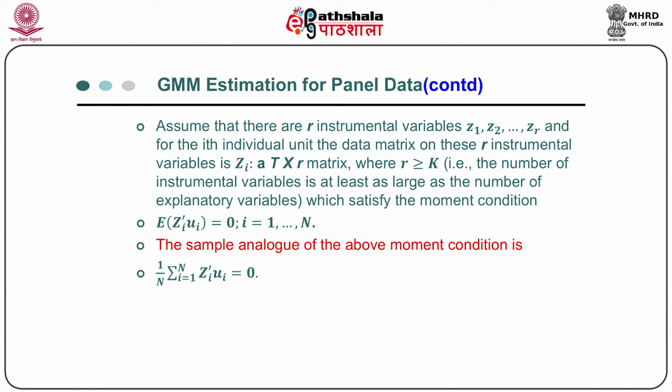Now, suppose there are r instruments available, z1, z2 up to zr, for the ith individual unit. In order that these z1, z2 up to zr satisfy the criteria for an instrument, these variables must not be correlated with the error term, that is, expectation of zi prime ui must be equal to 0, and corresponding to that expectation condition we can generate the sample moment condition, that is, the sample analog of these expectations should also be 0.